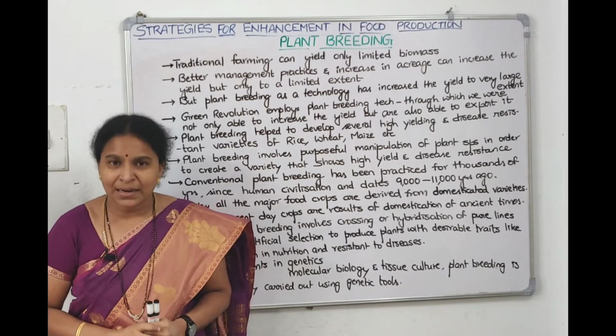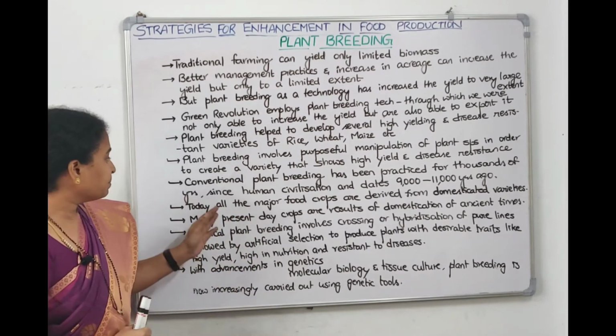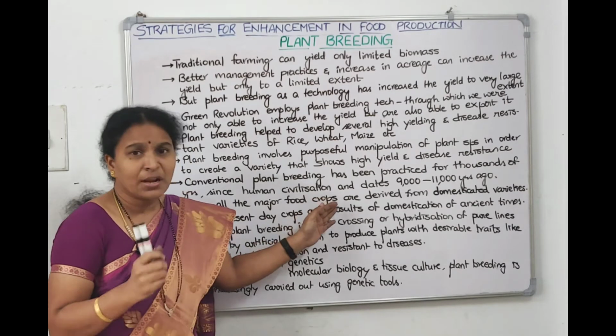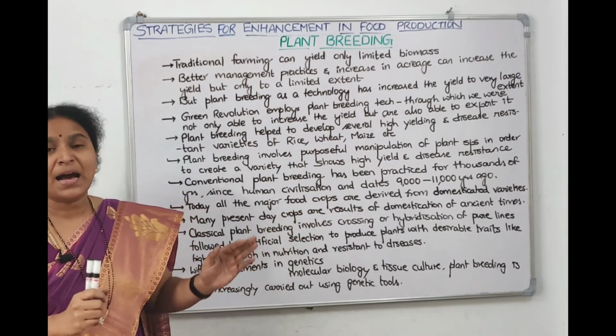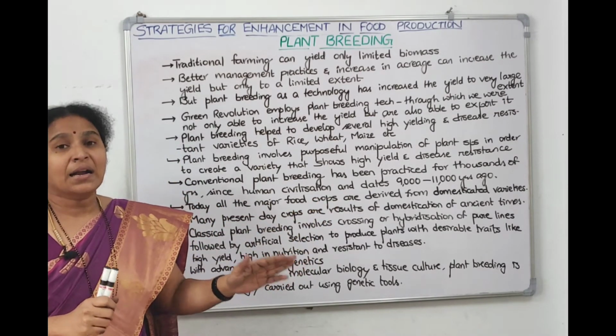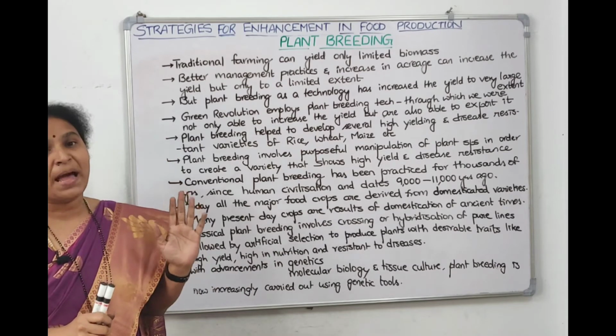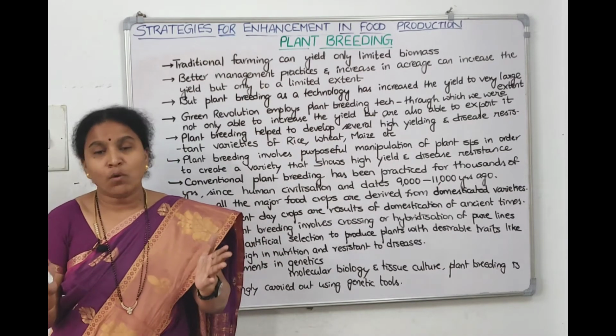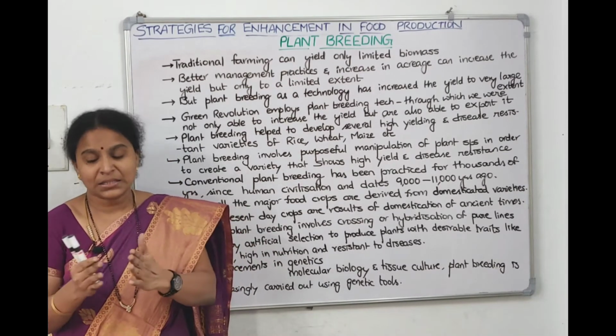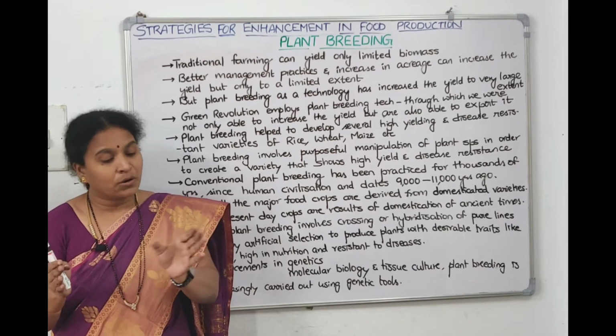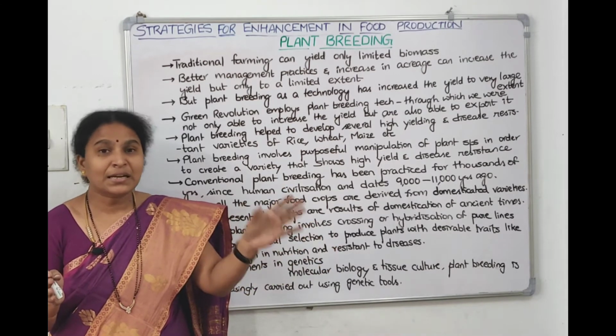Understood children? Understood? So here they are telling, whatever major agricultural food crops we are planting nowadays are domesticated by the ancient man. So man has taken the wild varieties. In those wild varieties he evaluated and he fixed, okay, these are domesticated which we can cultivate.